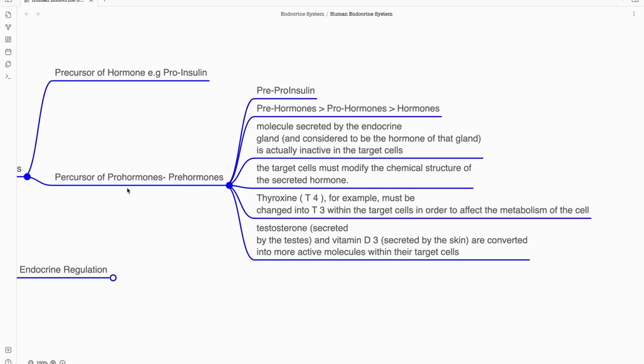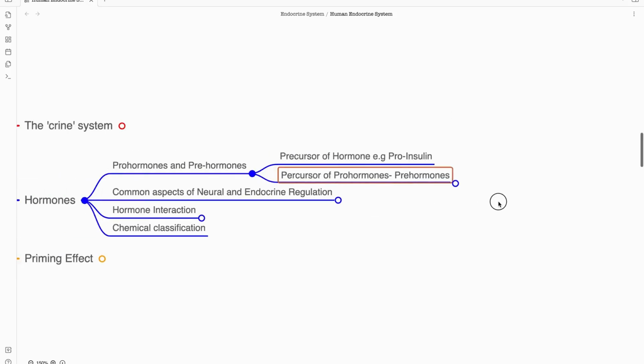For now, just remember that both testosterone and vitamin D3 are secreted in a specific form, and they are modified or converted into more active molecules, or a more active form, in their target cells. So that is the concept of pre-hormone, pro-hormone and hormone. Always remember, pre-hormones come first, second is pro-hormone, and then comes hormone. Hope that is clear to you. Alright, so this is one part, that is pre-hormone and pro-hormone.